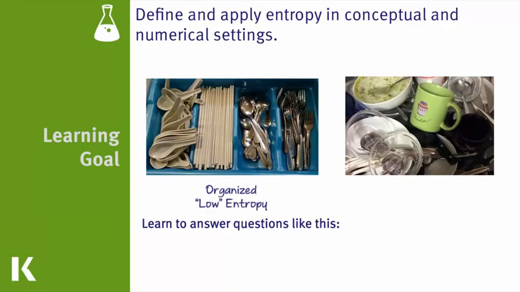This system on the left is very organized. Everything has its place, so it would be a lower entropy system, while the one on the right is very disorganized. There's lots of options of where we could put stuff, and so it's a higher entropy system.